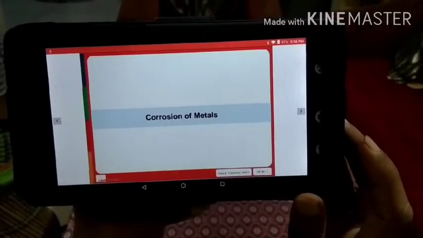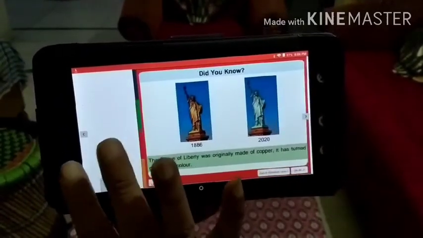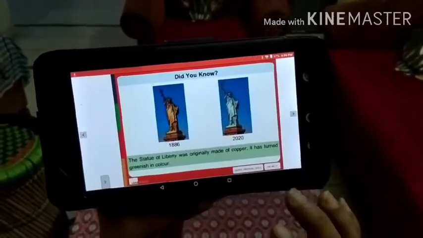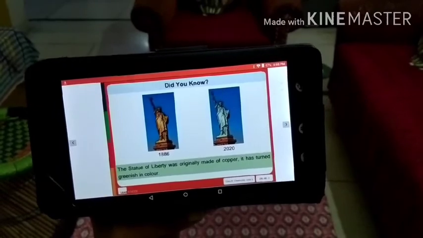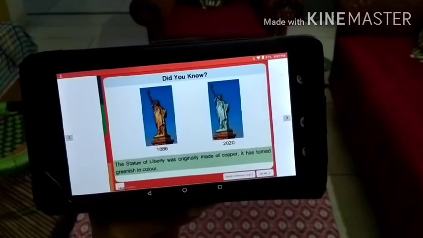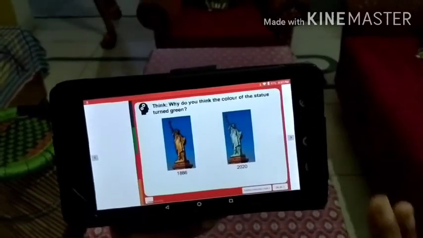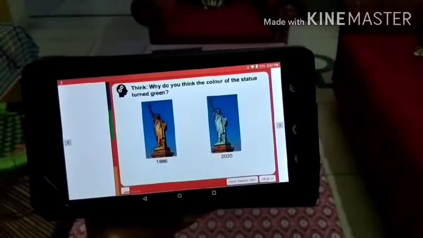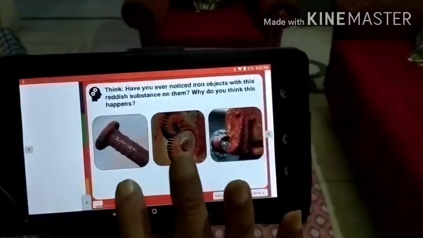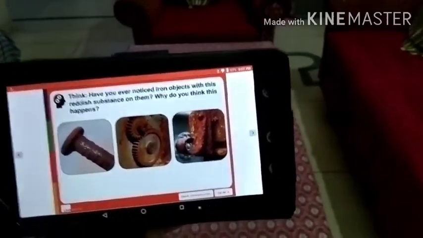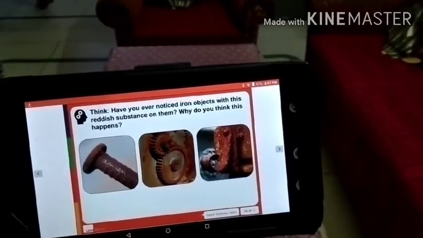Friends, next we are going to study about corrosion of metals, right? For this, did you know that Statue of Liberty was originally made of copper? It has turned greenish in color now, right? So why do you think that the color of Statue of Liberty turned into green? Have you ever noticed iron objects with this reddish substance on them? Why do you think this happens?